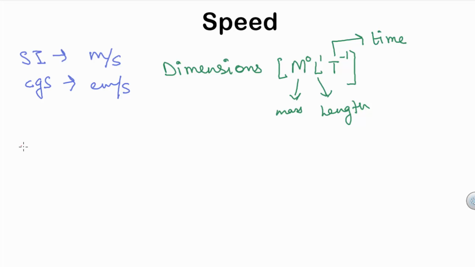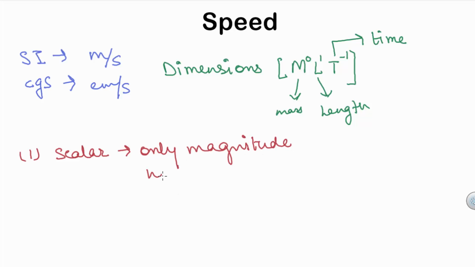Now there are some very important points that you must remember about speed. So the first point is speed is a scalar quantity. This is because it has only magnitude and no direction. So while specifying the speed of a moving object or a body, we only specify the magnitude of the speed, and the direction of speed is not taken into consideration.